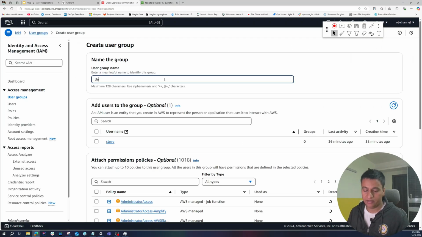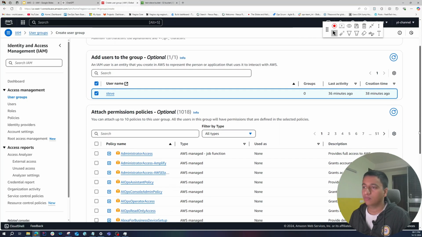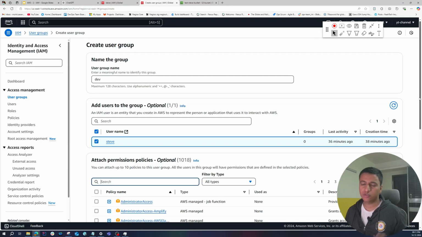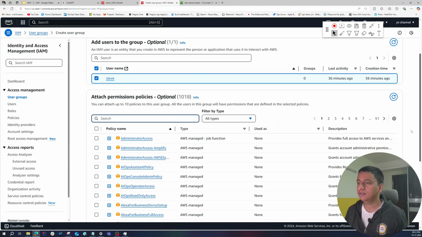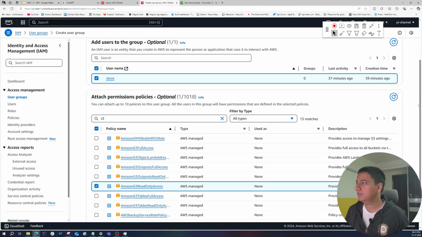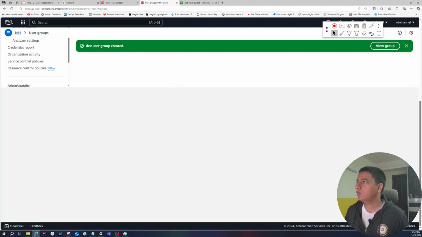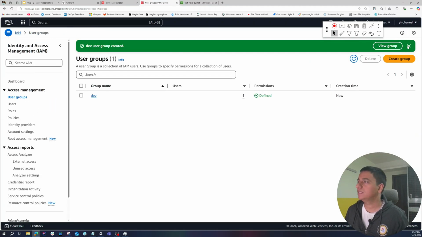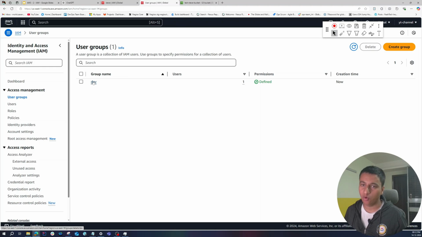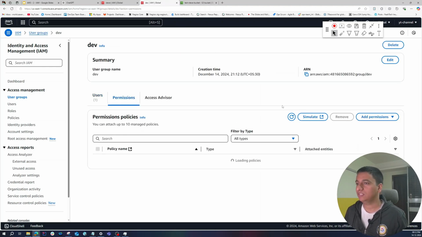Let's call it dev, and now it's asking which users you want to add. So let's click on Steve, and what's the permission that we need to assign. For now let's pick any policy. Let's again select that read only S3 policy. Click on create user group. So now we have the group. As you can see, group name is dev, and if you open it, you will see Steve is a member of that, and you will also see the permissions.